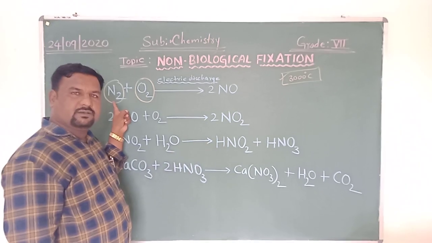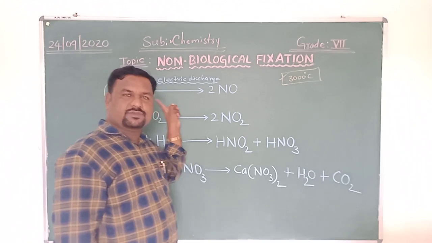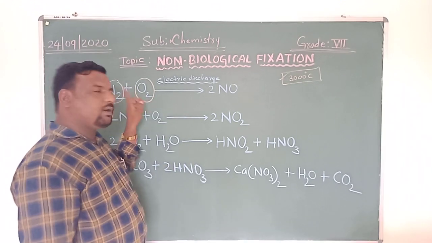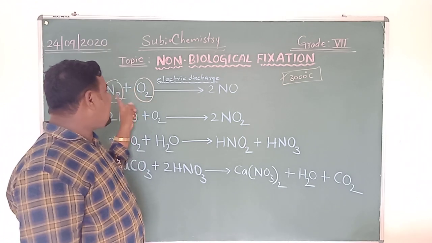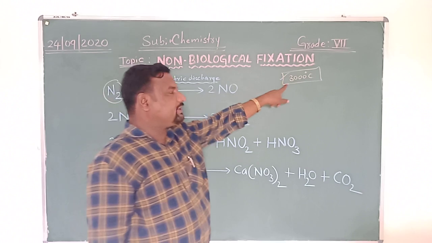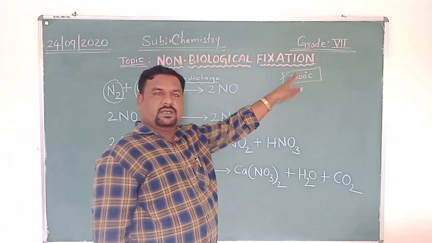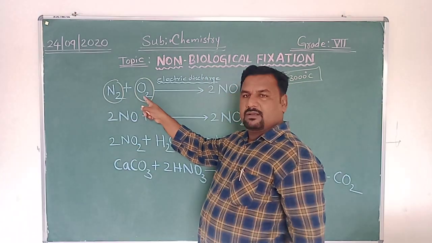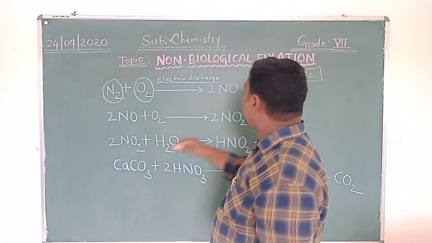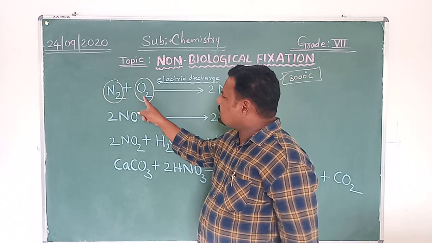First one is nitrogen, present in the air in huge quantity. Then the second comes oxygen. What happens? They react at such high temperature. Under this huge temperature, these two constituents of the air, nitrogen and oxygen, react with each other to form 2NO: N2 plus O2.